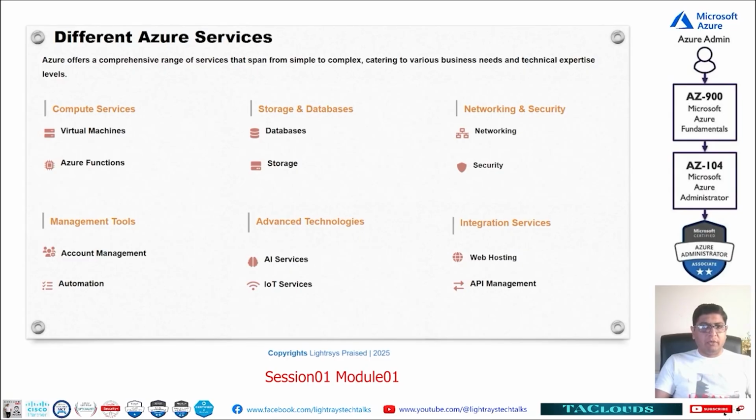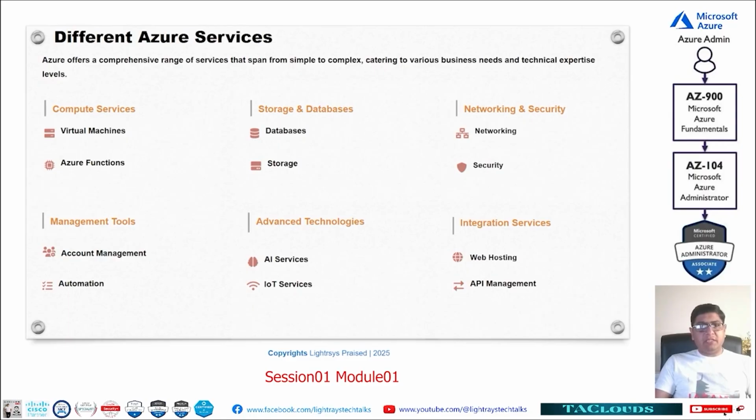Nowadays AI is ongoing, so all the AI services are also available in the cloud. Microsoft is also providing AI services, and also IoT, Internet of Things. These are home devices, like we can connect our fan, we can connect our home appliances also to the internet. These are called IoT services. So these are also available in the cloud. We can configure and make services from the cloud also.